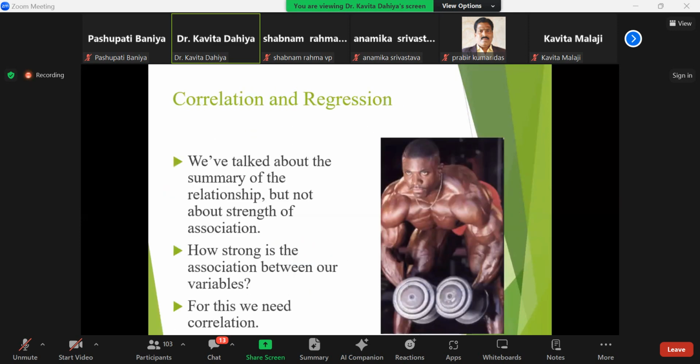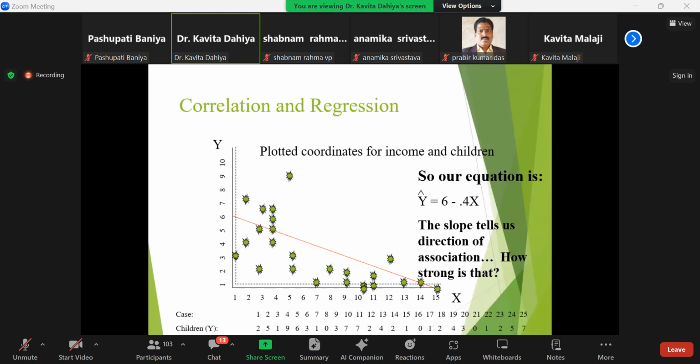So we have talked about the relationship, but not about the strength of the association. How strong is the association between our variables? For this, we need the correlation in the data, and these plotted dots show income and children.